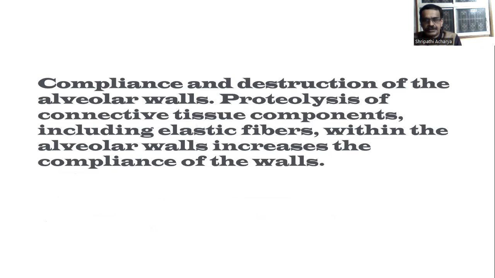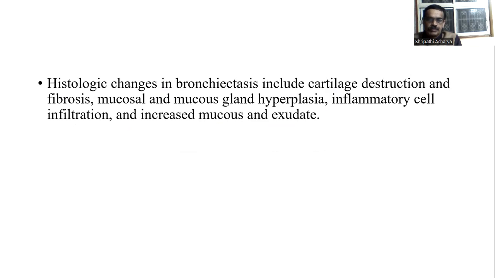In emphysema, there is increased compliance and destruction of alveolar walls, with proteolysis of connective tissue components, including elastic fibers within the alveolar walls, increasing the compliance of the walls. In bronchiectasis, the histological changes include cartilaginous destruction, fibrosis, mucosal and mucus gland hyperplasia, inflammatory cell infiltration, and increased mucus and exudate.